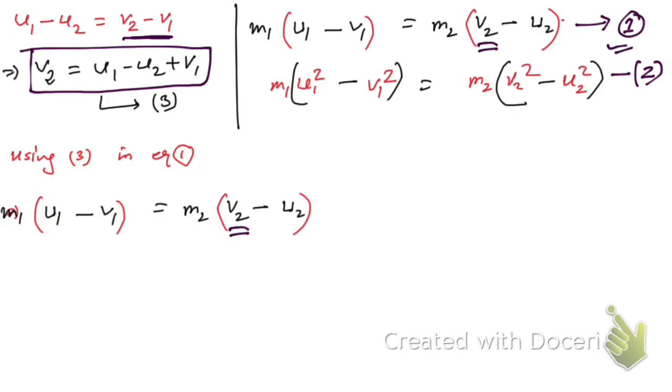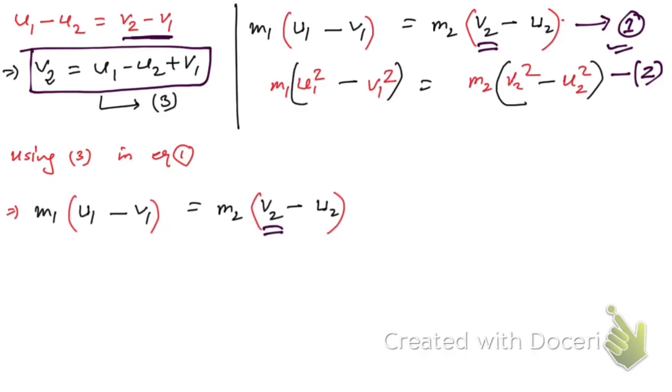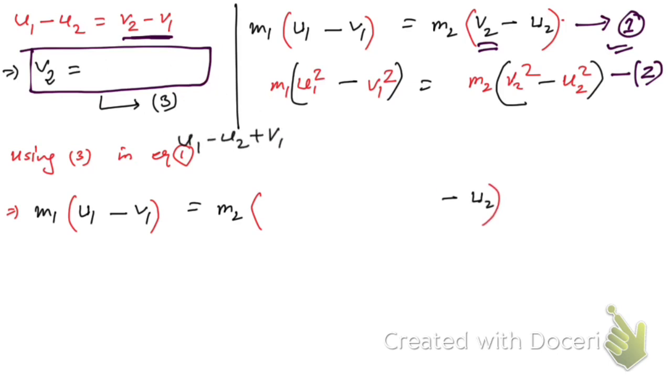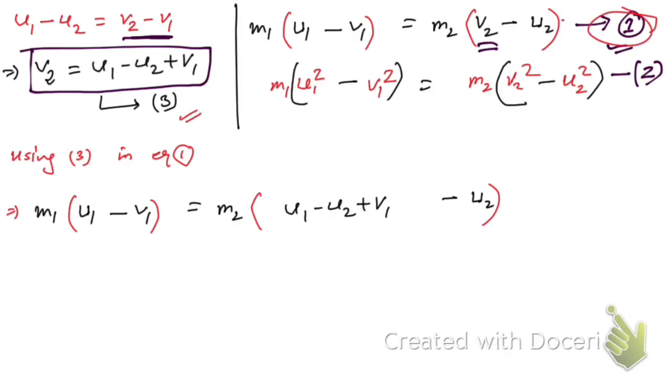This is equation number 1. So now this v will be replaced by this result of equation number 3, this one, right? Hope you have understood this. Okay, so using 3 in equation number 1, this v2 is replaced by this result. Okay, hope you have understood this.